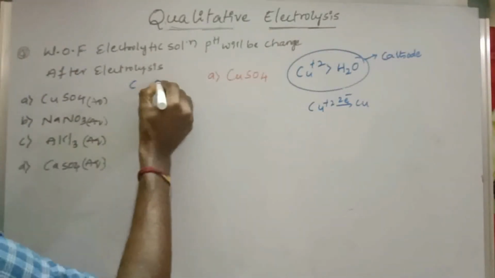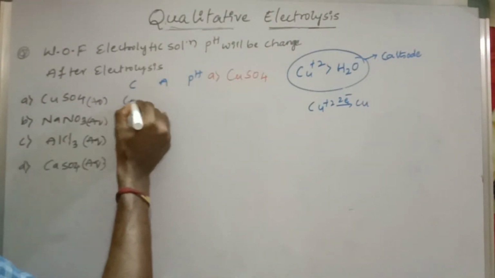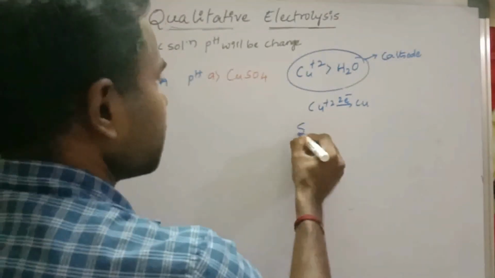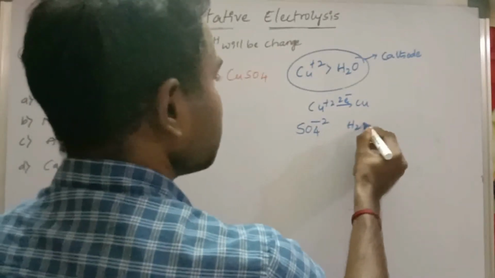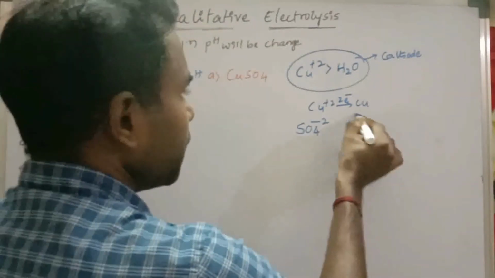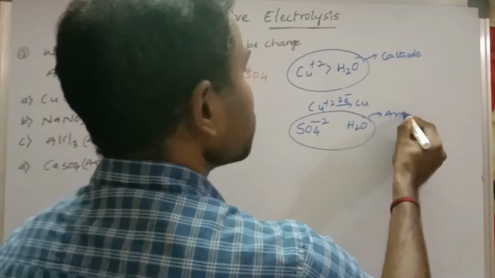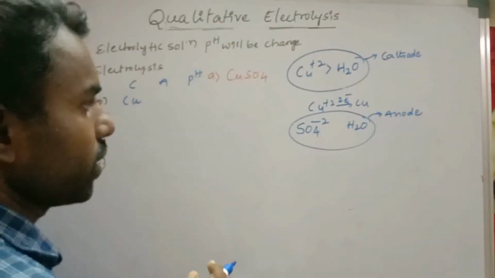Means cathode, anode, then pH. At cathode, what is the product? Copper. Next, SO4 minus 2 and water. So between these two there is a competition at which electrode? Anode. Why? Because it is aqueous solution of copper sulfate.